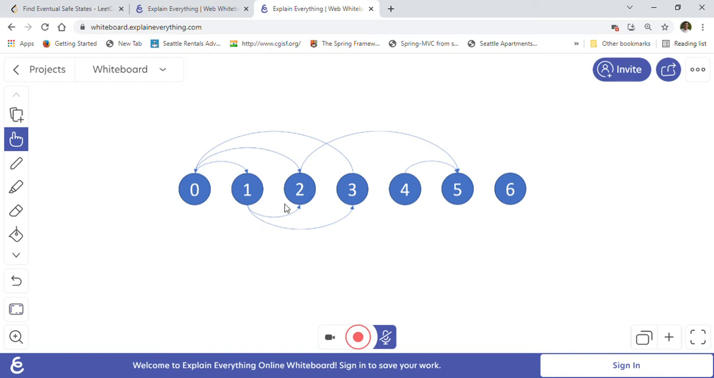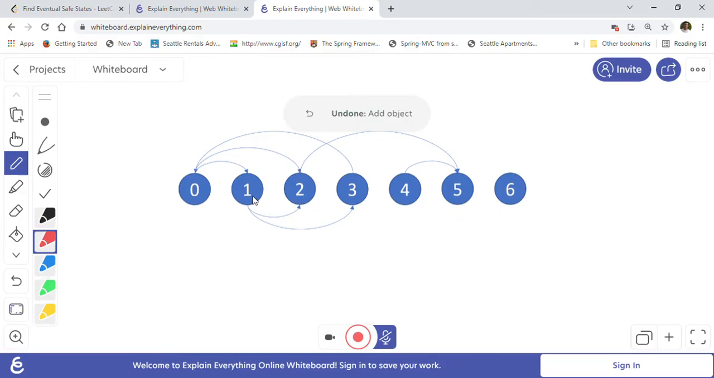Now during this I also explained to you about node 2, right? So from 2 we can go to 5, right? This is the only one outgoing path for 2, and this path is also ending in a terminal node basically. So 2 is a safe node, right? So this is how we can understand 2 is a safe node.